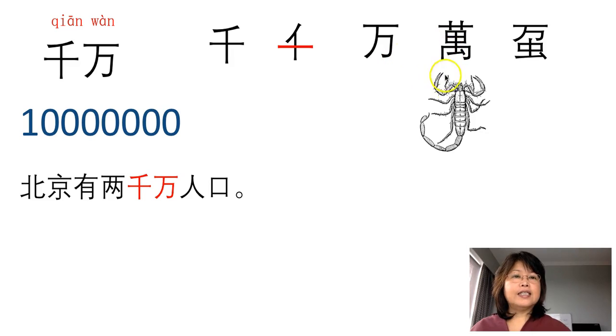Originally, 万 is like a scorpion, and the scorpion has a lot of legs. Later on, this character changed into this form. You see the top of the character? This is what we take. Now we use this one to indicate 10,000, which we don't have a specific word for in English.